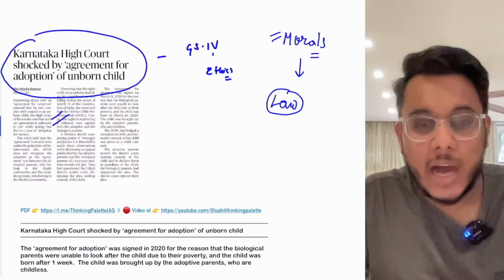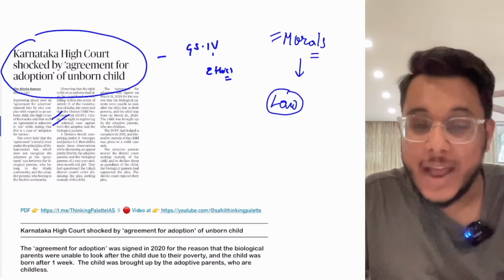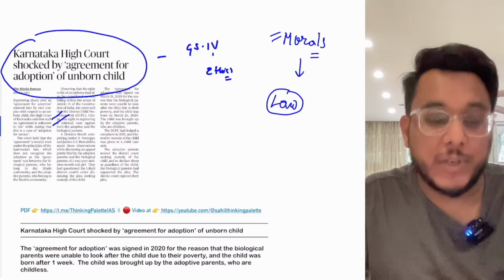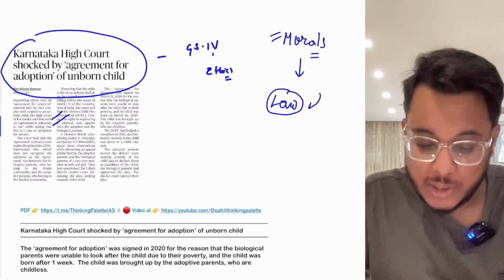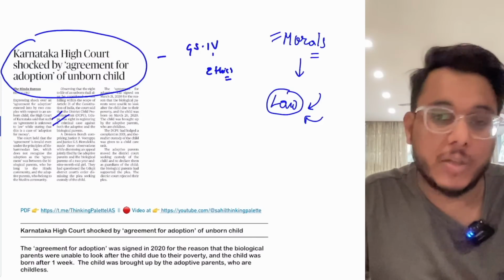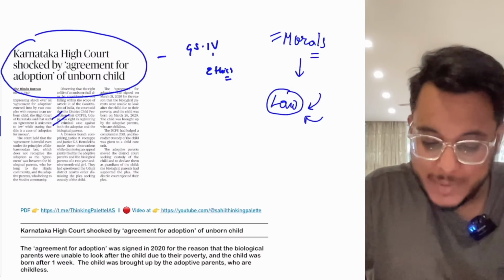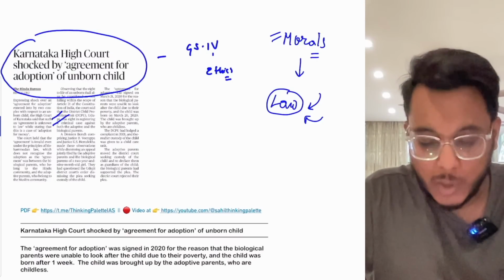Law is simply a code of conduct which has been established by the authority and which carries a penal provision, which means that if you don't follow this particular law, you will be punished. Either there can be a financial penalty, or a physical penalty, or any such kind of penalty. So basically, we have the morals and we have the laws.